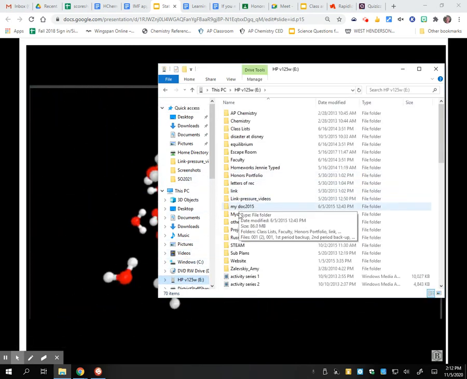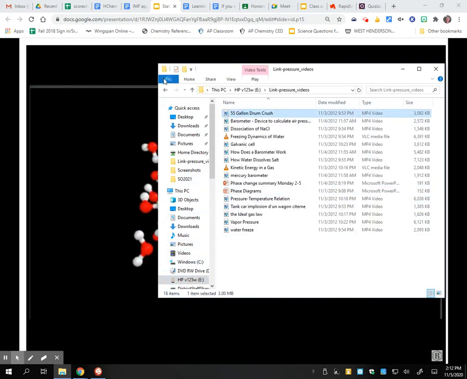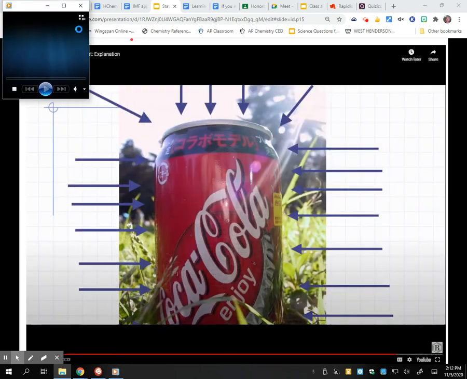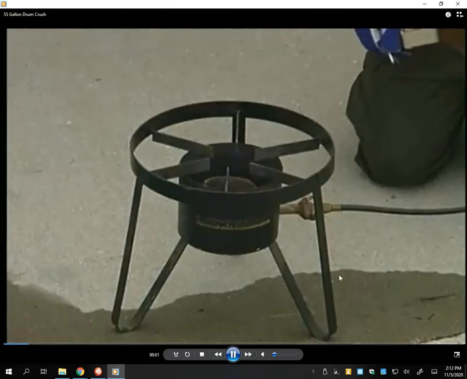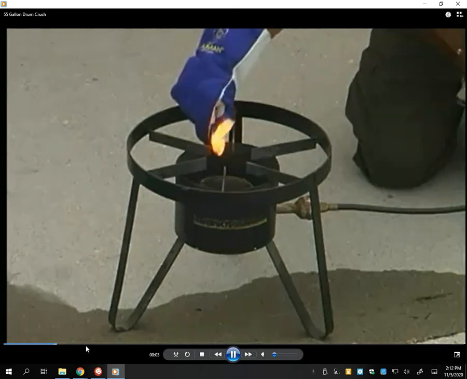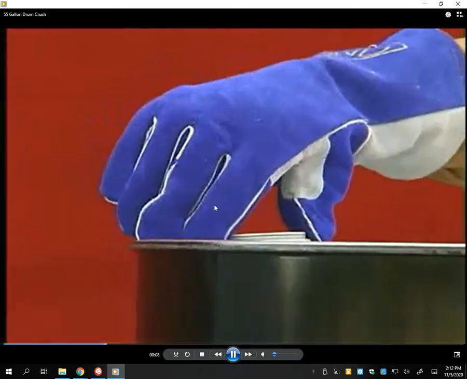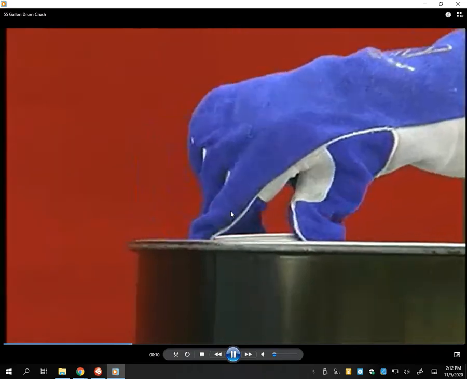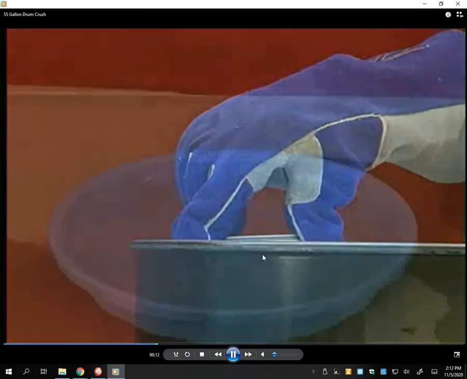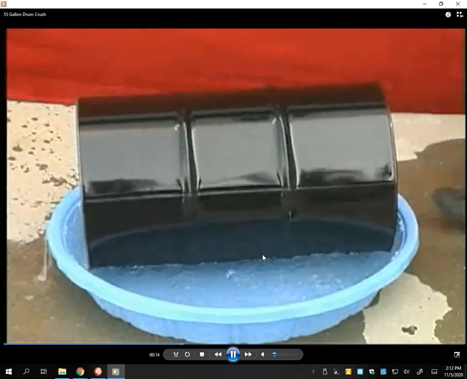Let's see, this one, we can do this to a 55-gallon drum. So heating it up, they've got a little bit of water into the drum, and they're going to create steam, which pushes out all the air. They seal it up, and then they're going to put it in a kiddie pool with some ice water.